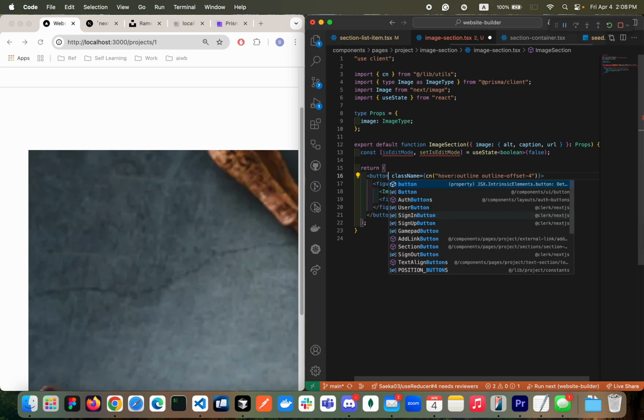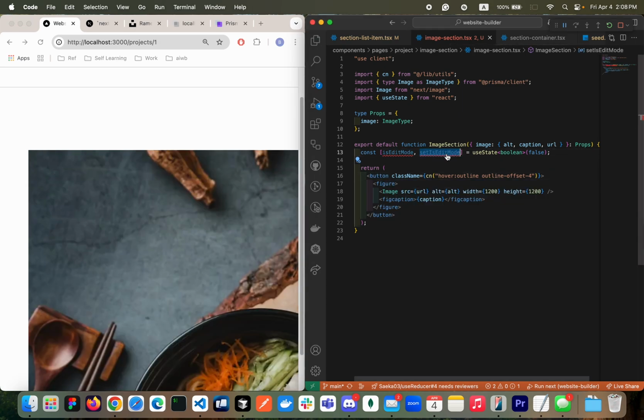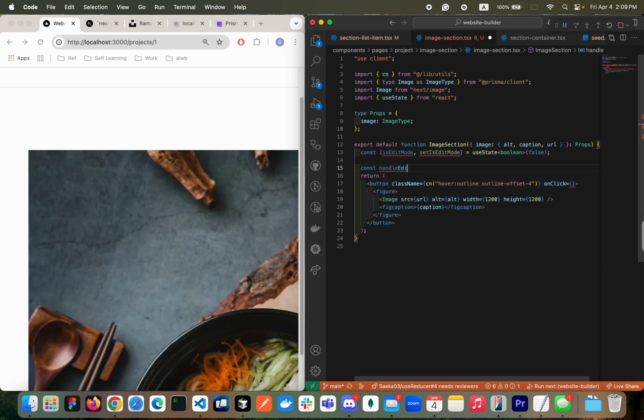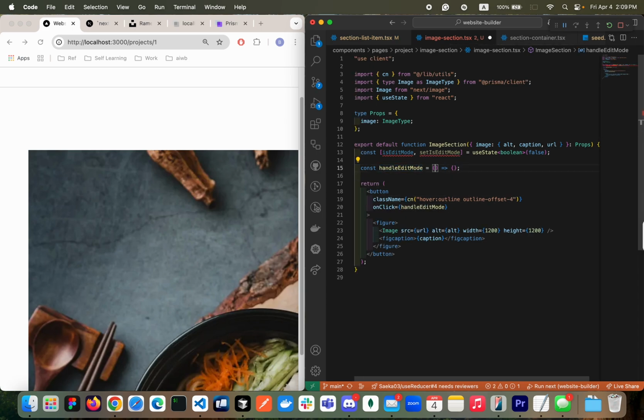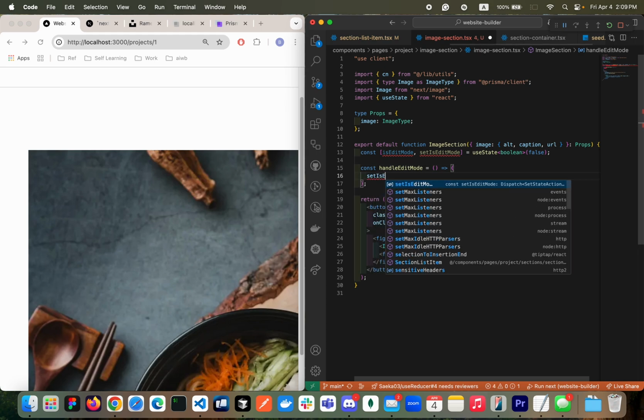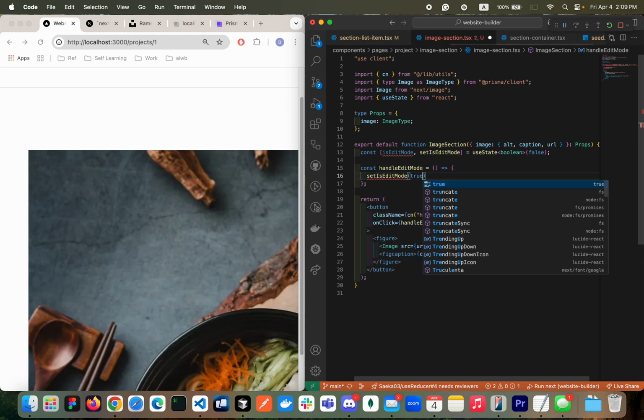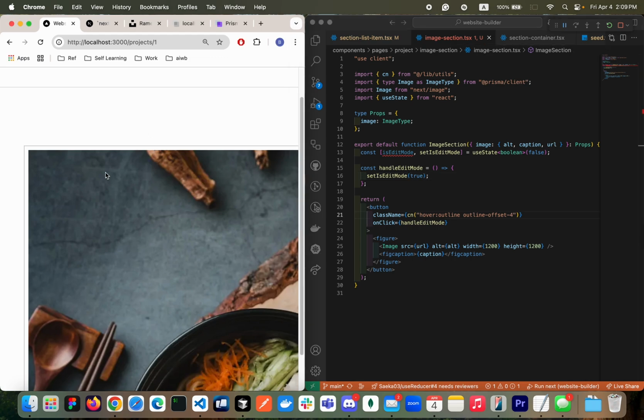Let's convert it. I'm gonna have a button here. I'm gonna add onClick and const handleEditMode. It's going to be a function, and then we'll be passing it over here. Looking good. And then we are gonna change to setIsEditMode to true. And then when it is edit mode, we're gonna make the outline thicker.